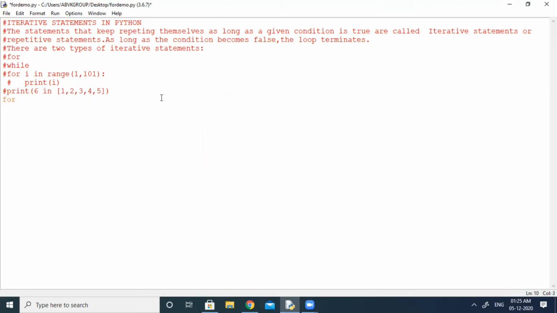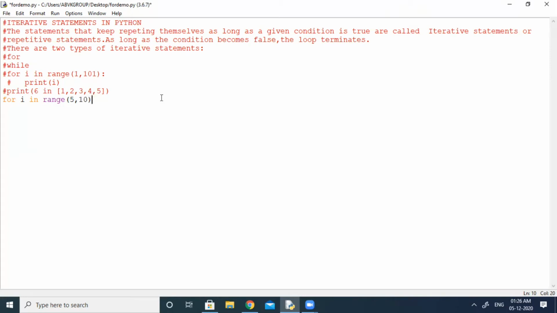Suppose for i in range 5 to 10. So I want to find the cube of numbers between 5 to 10.